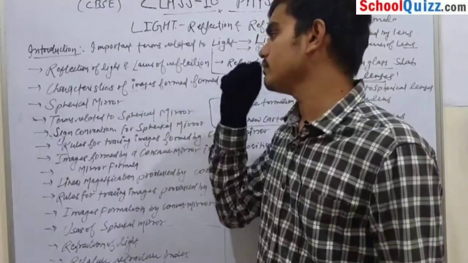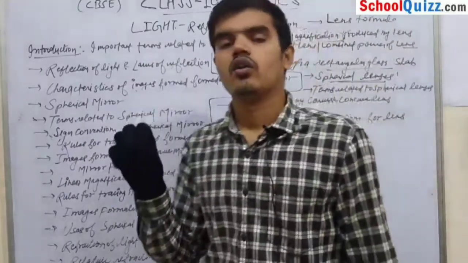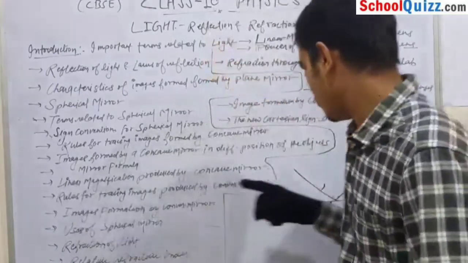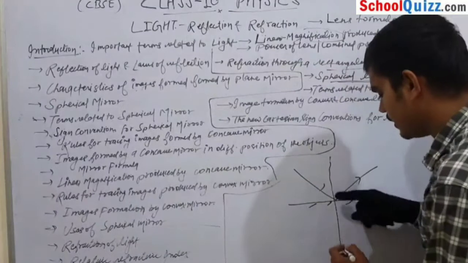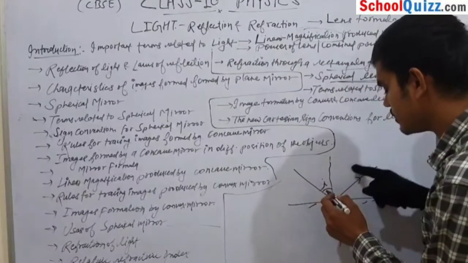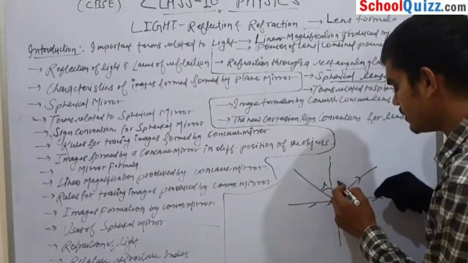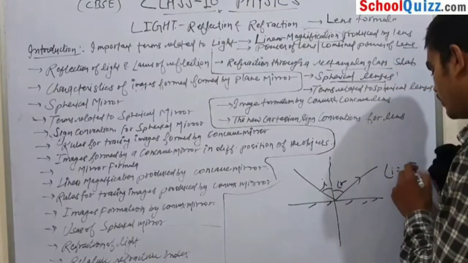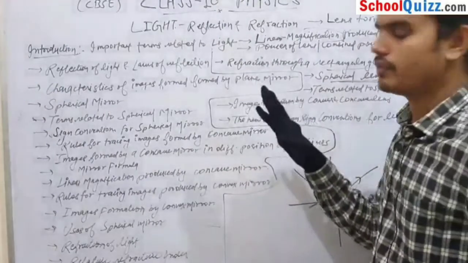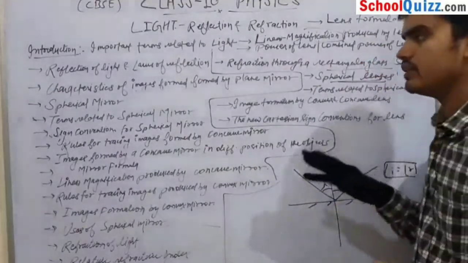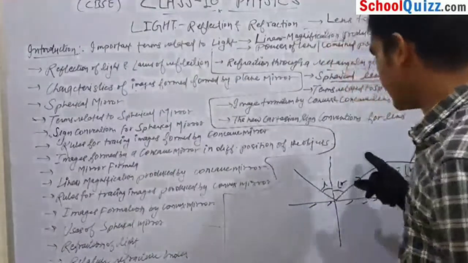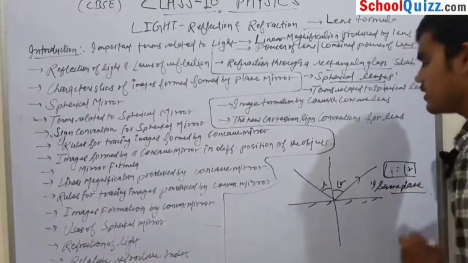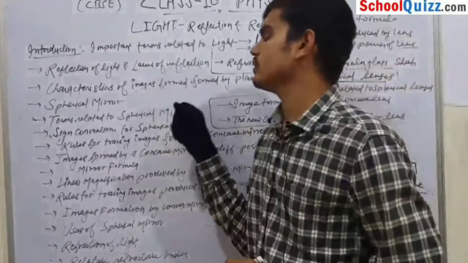What are the laws of reflection? You know about the laws of reflection, that the angle of incidence is equal to the angle of reflection. If this is the incident ray, then this is the angle of incidence, and this is the angle of reflection. So the angle of incidence is equal to the angle of reflection according to the laws of reflection. And the second part is that the incident ray, reflected ray and normal all lie in the same plane. Okay, this is all about the laws of reflection.